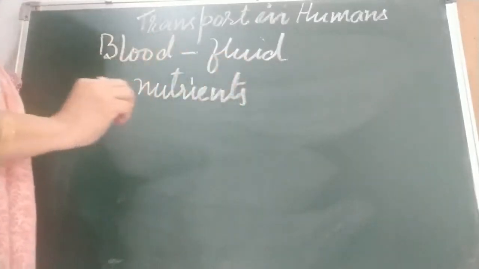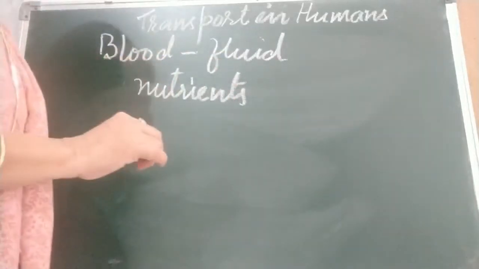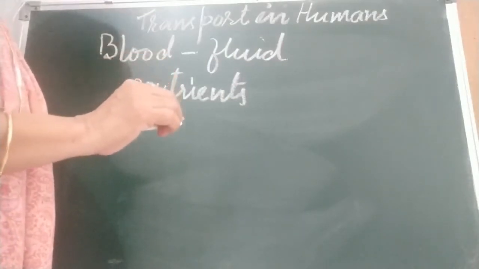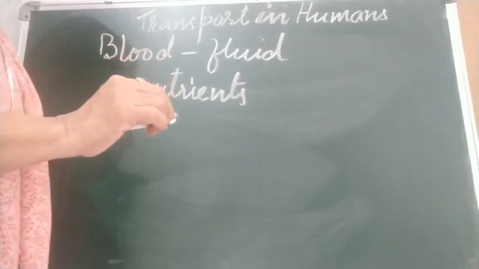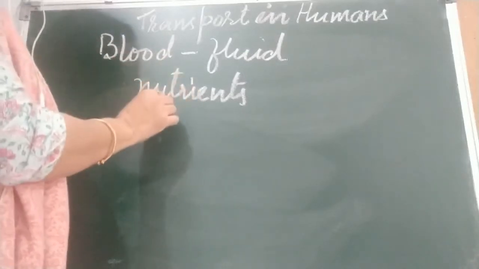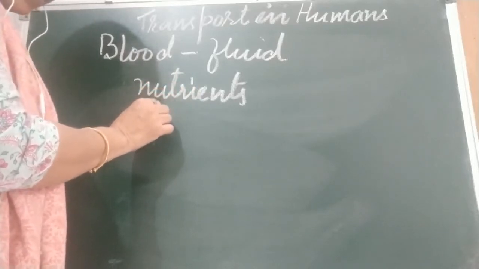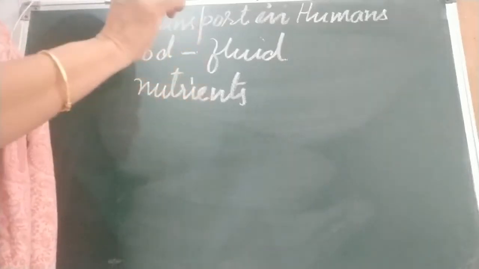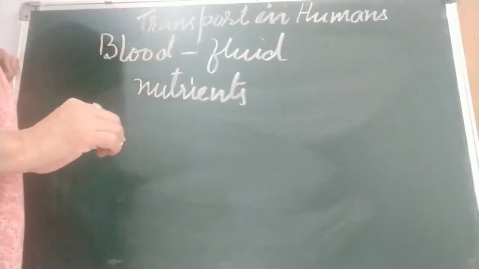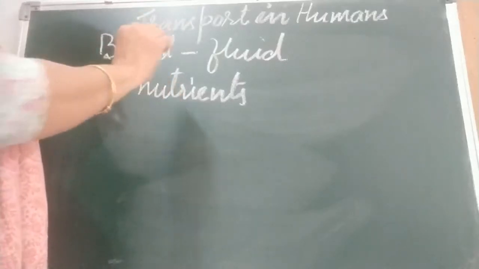You know, in the digestive system, digestion takes place, and simple food like glucose is formed. What happens in the small intestine? Absorption takes place. The nutrient is absorbed and goes into the blood, and then it is transported to all parts of the body with the help of blood. Each and every cell gets the nutrients with the help of blood.